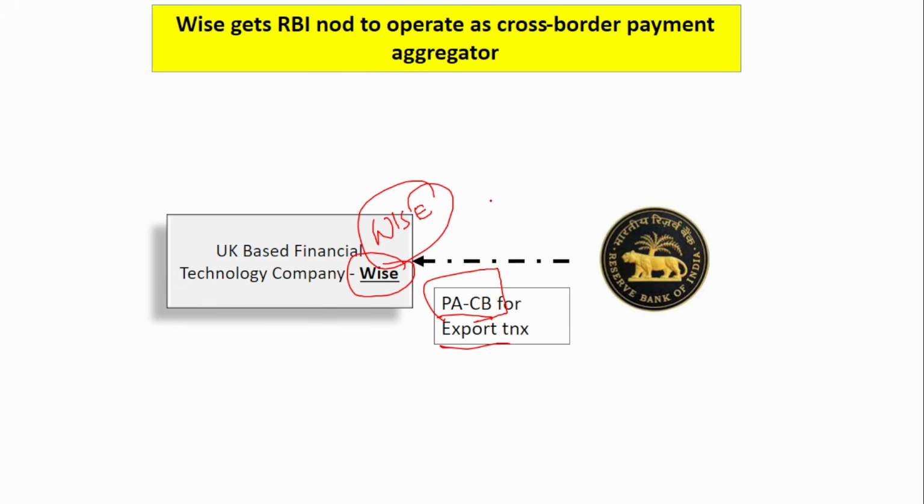Sometimes payment aggregators acquire approval for cross-border import or export, or both. But this WISE payment aggregator can be used only for payments involving export transactions, not for import. Remember, only for export-related transactions can this payment aggregator be used, and for that they have received approval from the Reserve Bank of India.